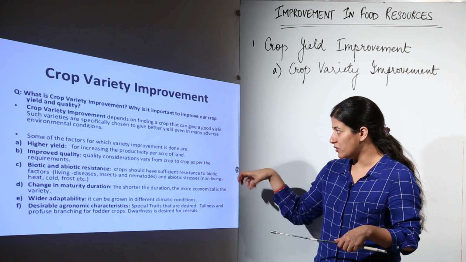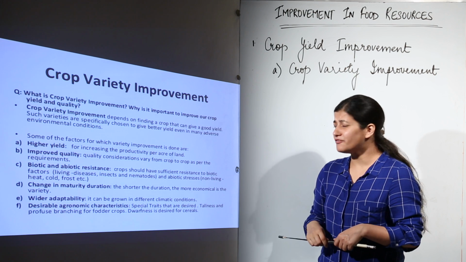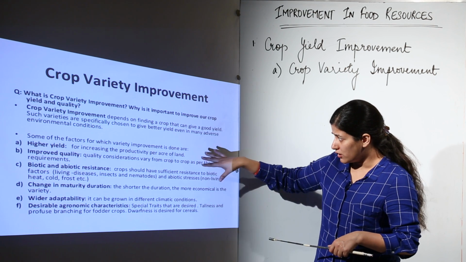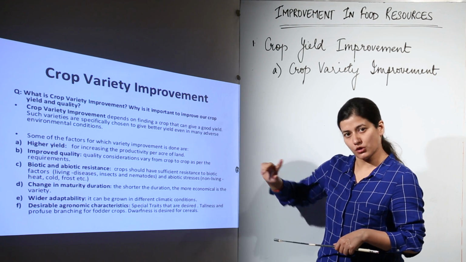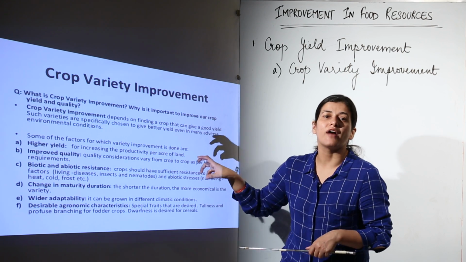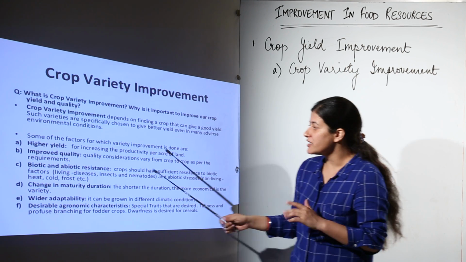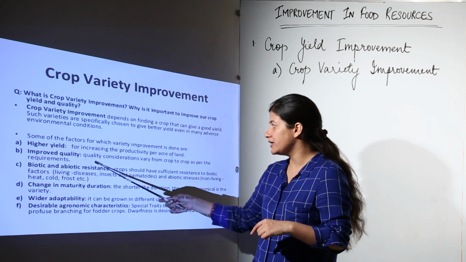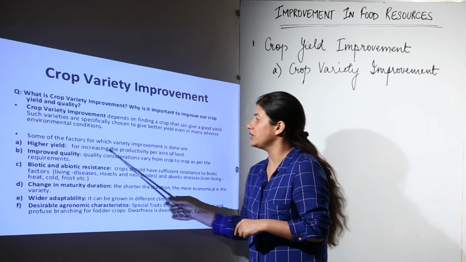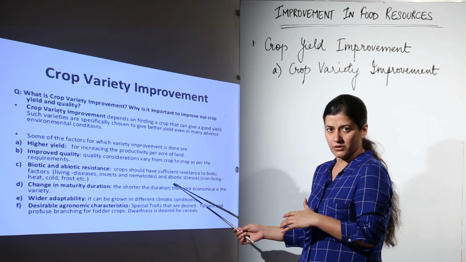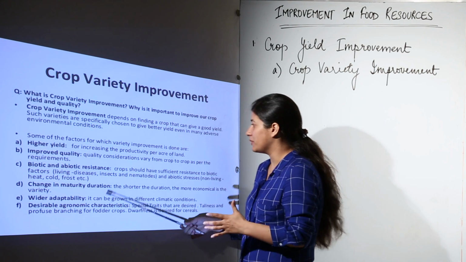Now, let us talk about the factors for which this crop variety improvement is done, and then you will come to know which adverse environmental conditions we are talking about. First is that the target is higher yield for increasing the productivity per acre of land. They have talked about per acre, I was saying per hectare, it does not make much difference.